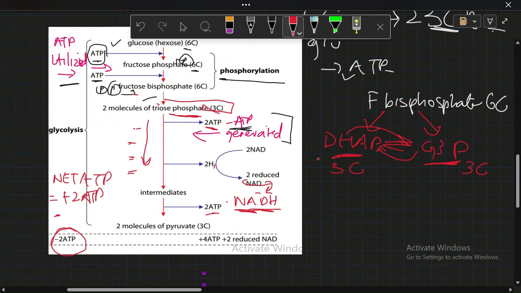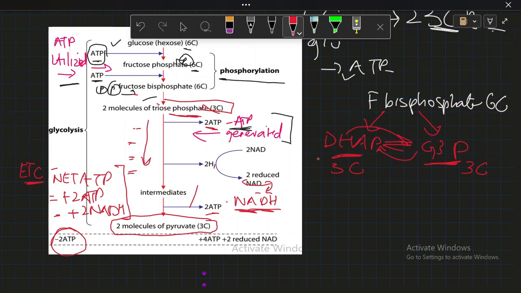And how many NADHs? 2 NADHs. This will come in handy later when we utilize it in another process, which is the electron transport chain, right? So after this whole process of glycolysis, let me summarize. We got 2 molecules of 3-carbon sugar pyruvate, and we got a net 2 ATP, or you could say a gross 4 ATP, and 2 NADHs, right?